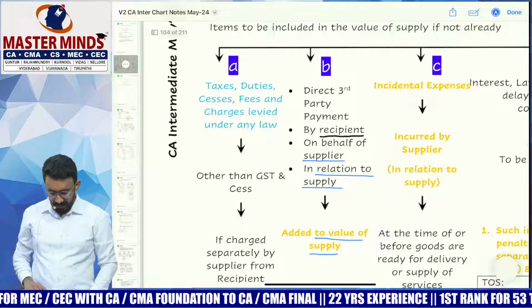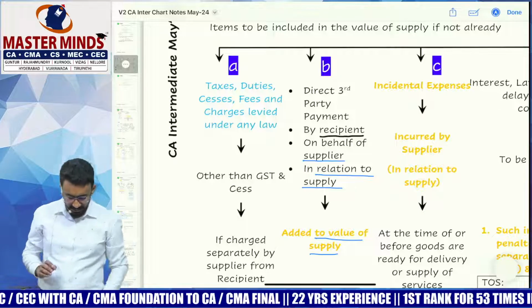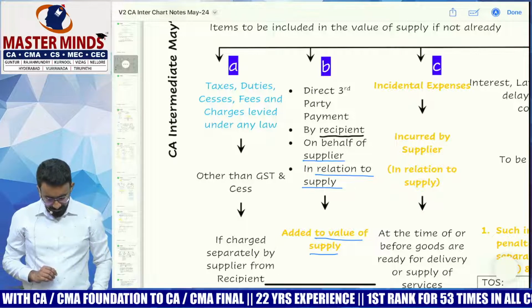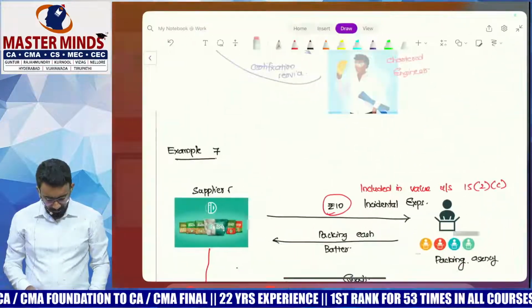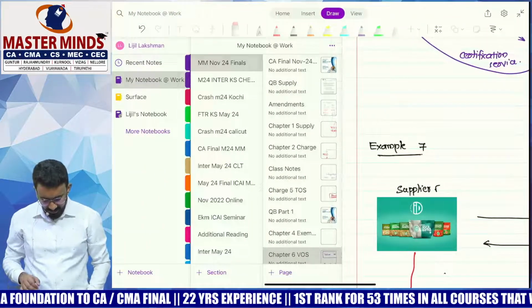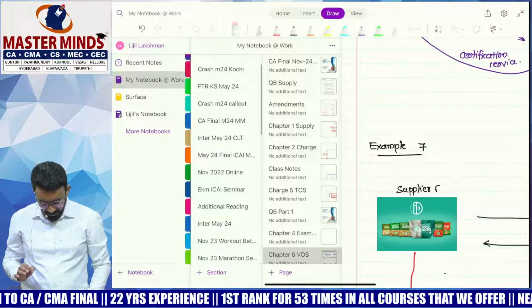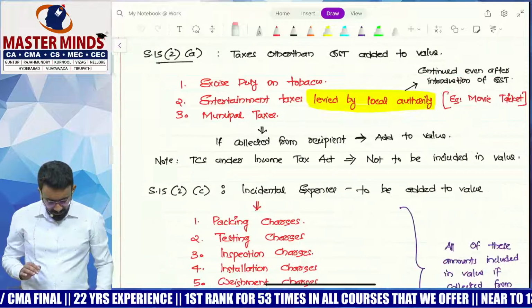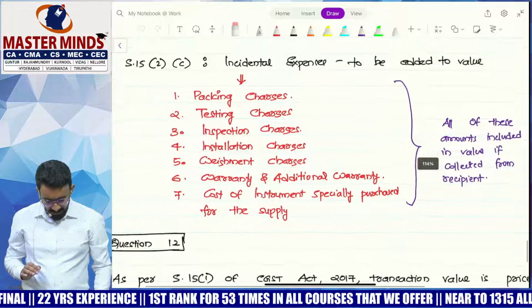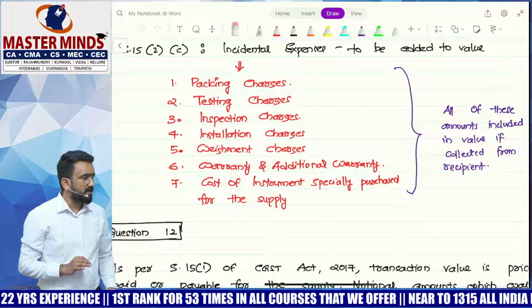Let's take an example. What are the incidental expenses they generally test you with? I'll give you a bunch of incidental expenses. What do they mean? They mean any expenses that are incurred by the supplier, which you can separate. What they are trying to do basically is separate this in the bill.